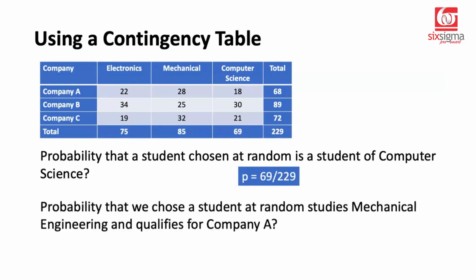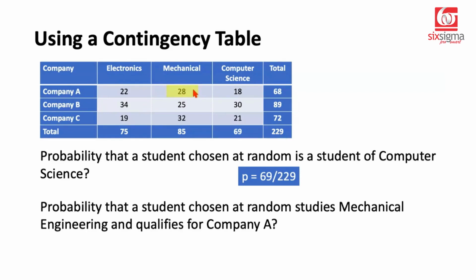Let's look at the next question. Probability that a student chosen at random studies mechanical engineering and qualifies for company A. So now we are talking about something to do with the rows as well as columns. We are talking about the student is studying mechanical. So this is the column that we are referring to. But we're also talking about the student qualifying for company A. So in this case, we will be talking about this column and this row. And where do they intersect? They intersect at this point called 28. So the answer in this case would be 28 divided by 229.